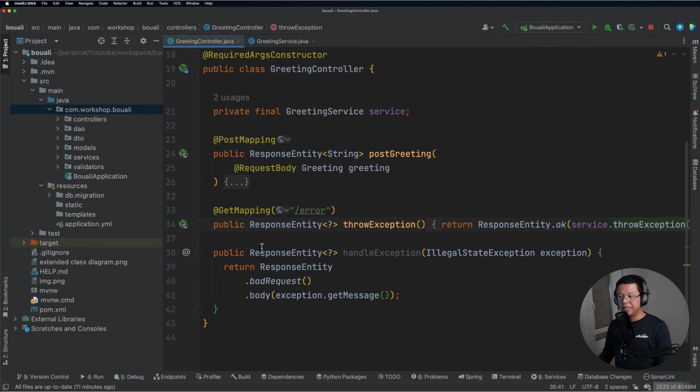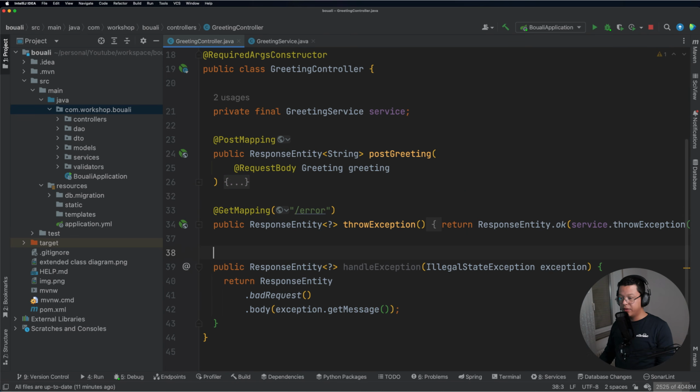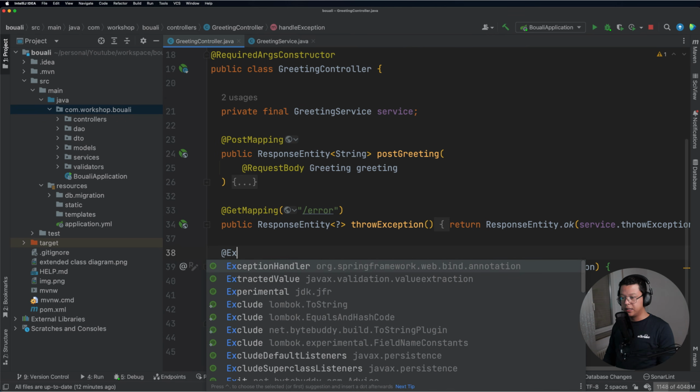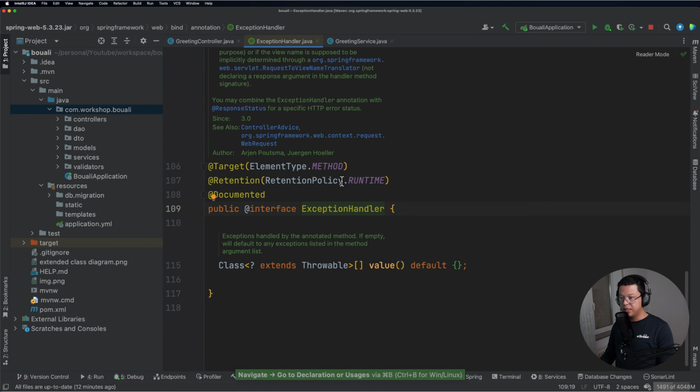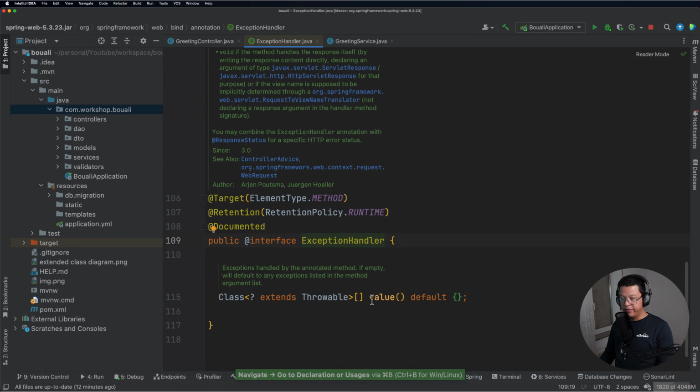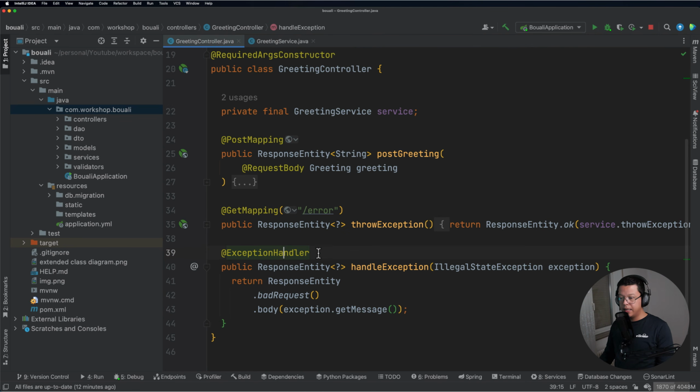We're still missing something. We have a method here, but Spring doesn't know about this one. It doesn't know that this method will handle the exception because the name means nothing. We need to add an annotation to this method, and this annotation is called exception handler. As we can see here, it takes a value which is a list of throwables, a list of exceptions.